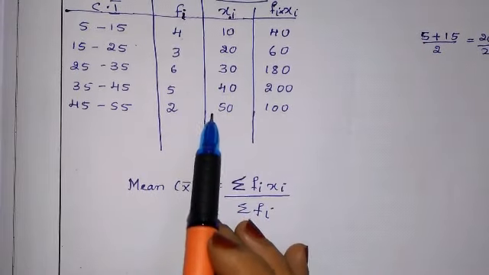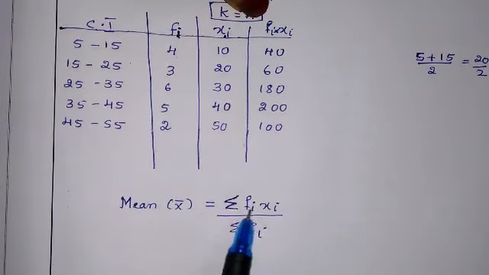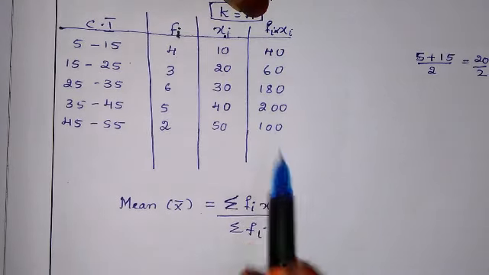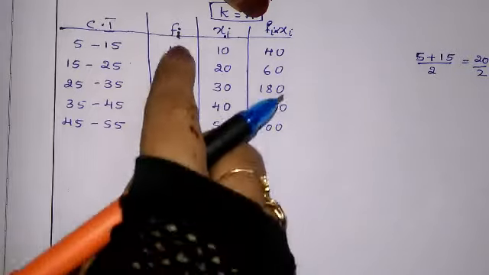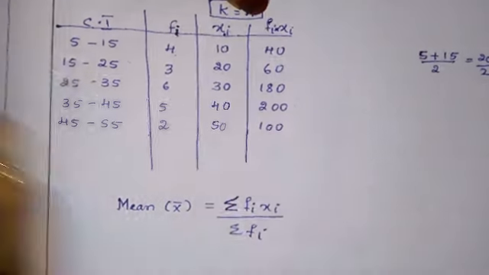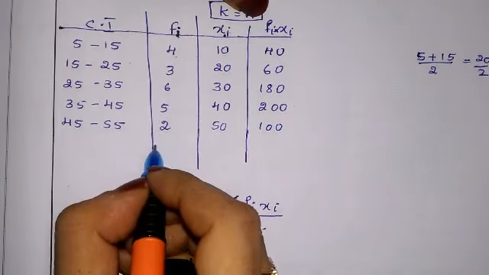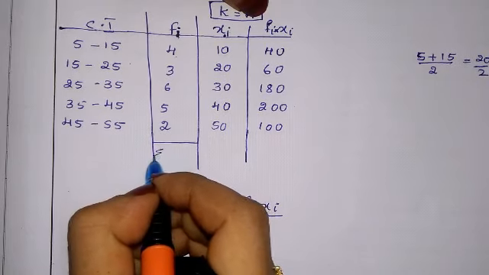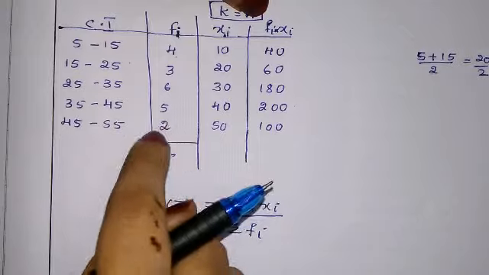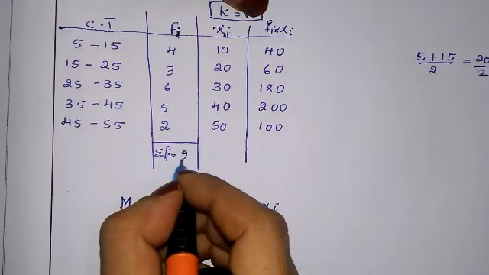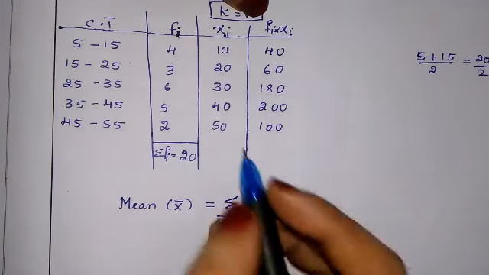So in these three columns, we need the summation of this column and the summation of this column. Let us add this. Sigma fi is needed. If we add this, we get 20. Sigma fi is 20.